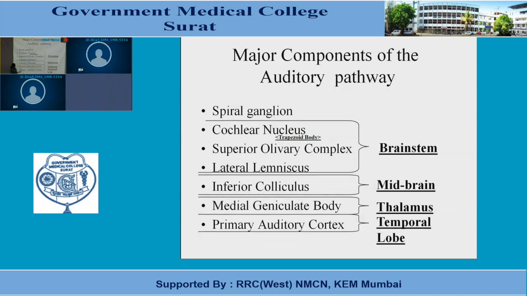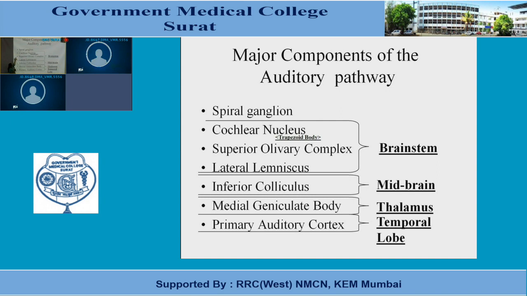So what is the pathway? The first order neuron lies in the spiral ganglion. Fibers which synapse at the base of the hair cells enter into the spiral ganglion, which is present in the modiolus of the cochlea. From here, the fibers will move to the cochlear nucleus, dorsal and ventral cochlear nucleus.